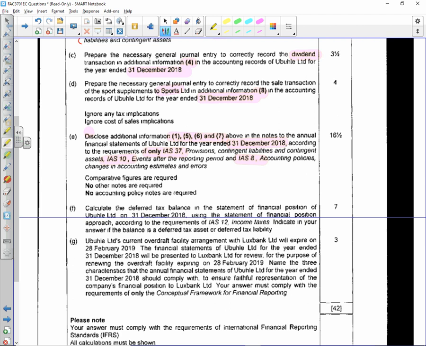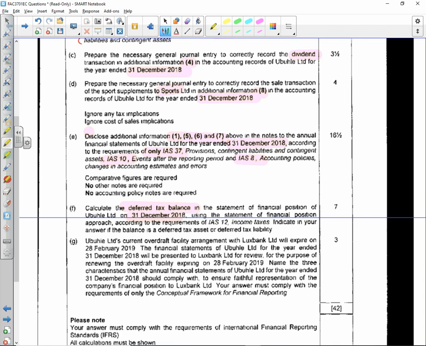Calculate the deferred tax balance, statement of financial position, 31 December 2018. Guys, same principle as what we did before. As you read what you're required to do, have a page ready and draft what you can actually draft in terms of that solution. And then G, Obuchle's current overdraft facility arrangement with Luxembourg Bank will expire on that date.